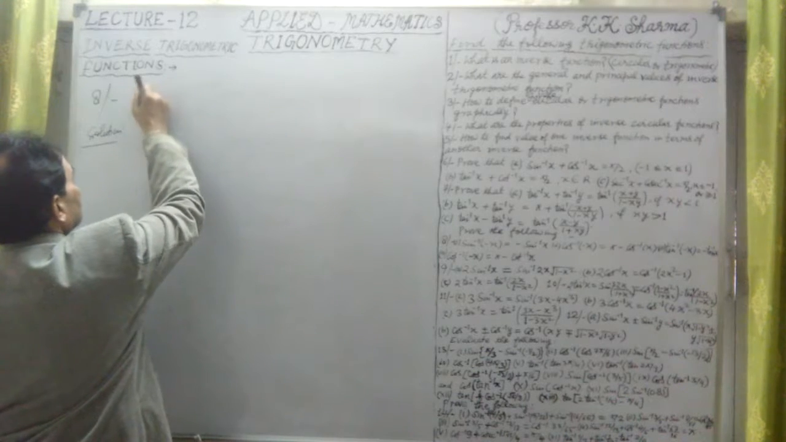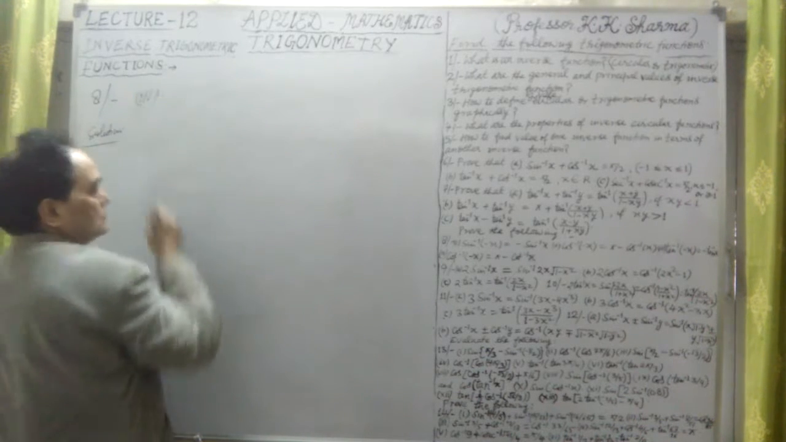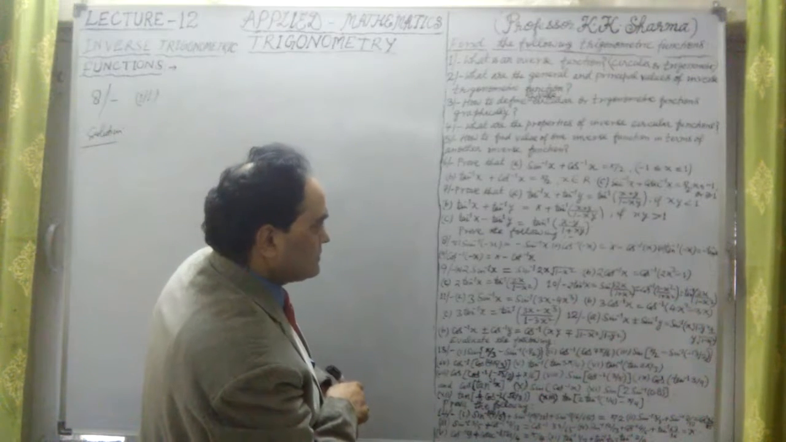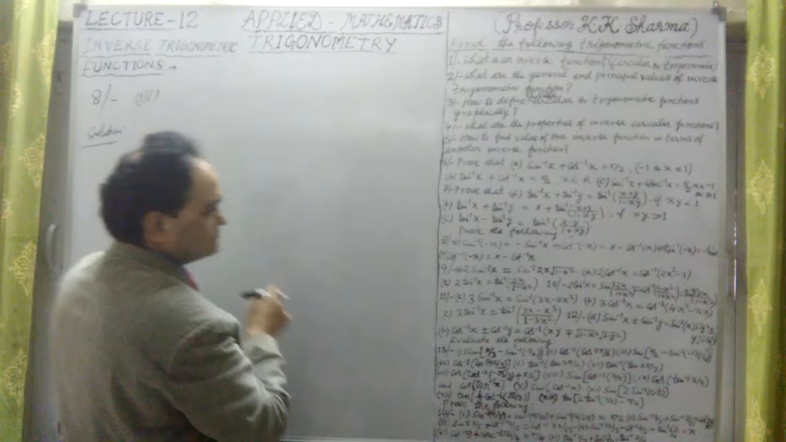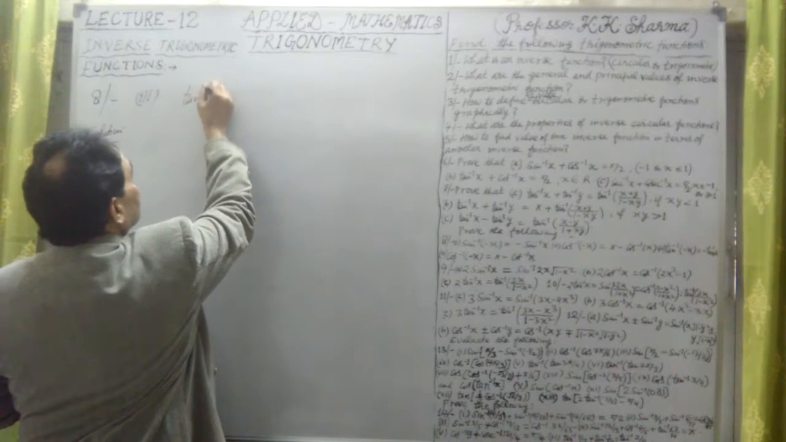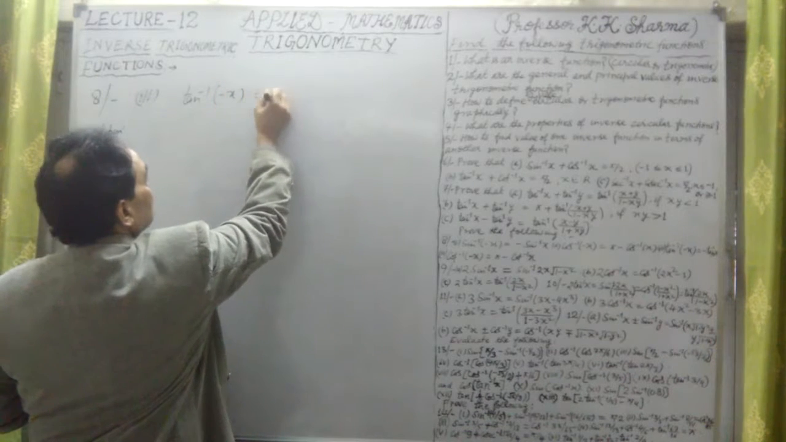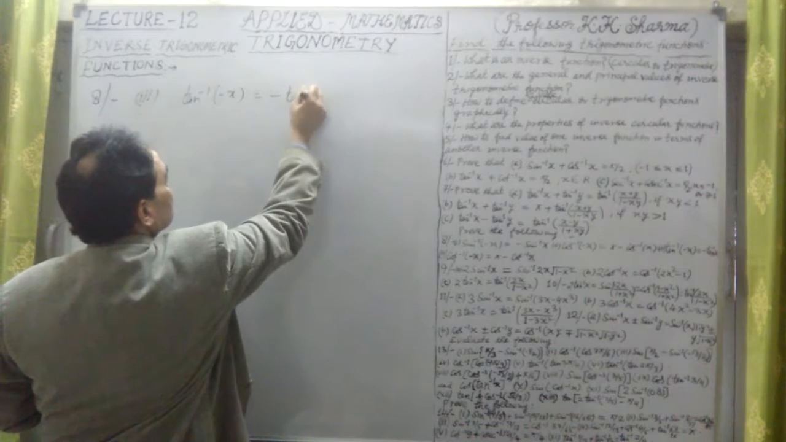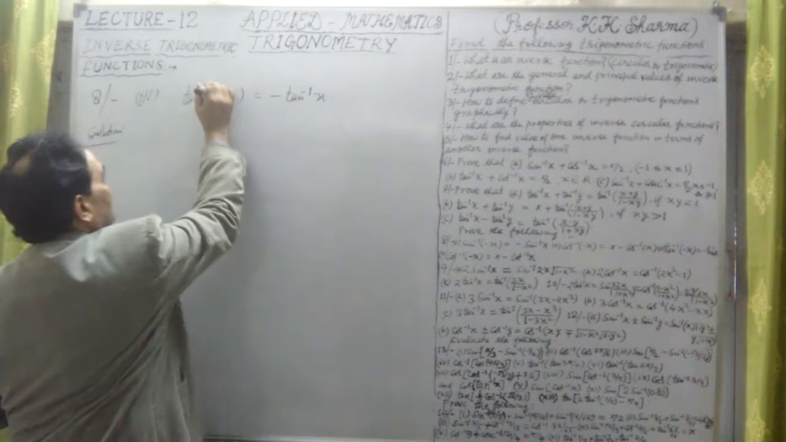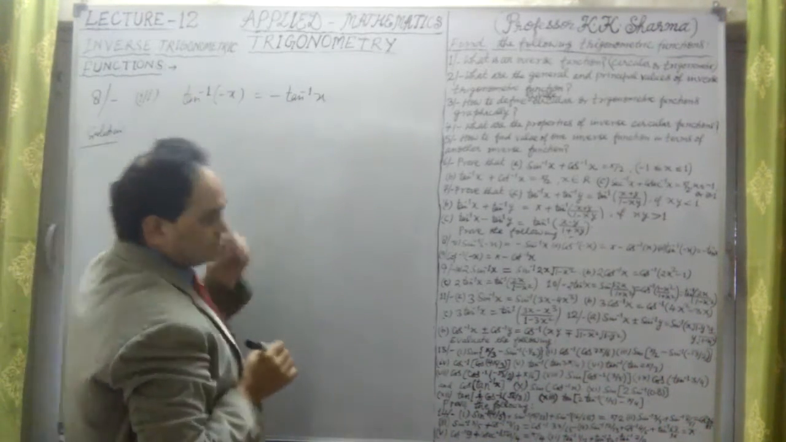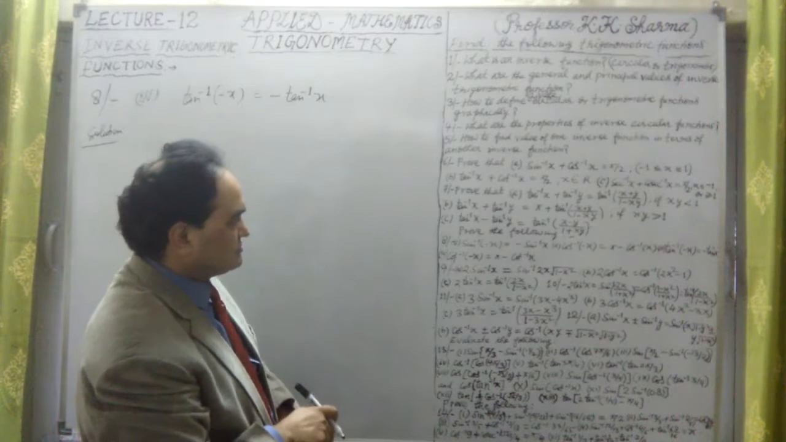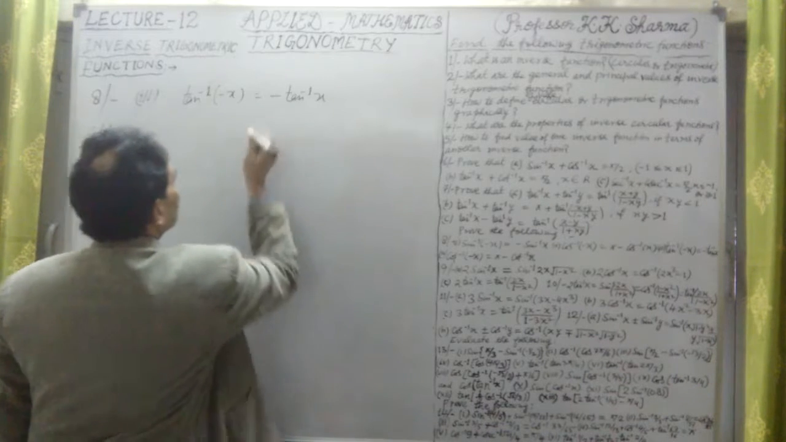The third part is tan inverse of minus x. We have to prove that tan inverse of minus x equal to minus tan inverse x. That is the point here. So tan inverse of minus x equal to minus tan inverse x, that we have to do here. This is the third part.